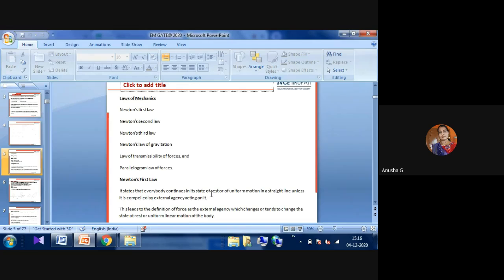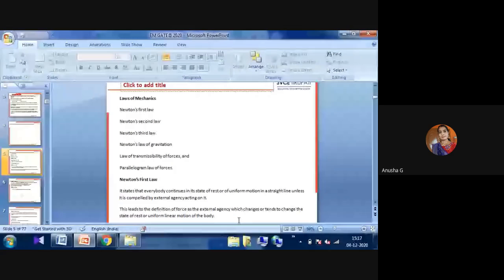But whenever we apply some force and compel it, then only will some external agency act, and then only it will move. That is the first law. The definition is nothing but force as the external agency which changes or tends to change the state of rest or uniform linear motion of the body.